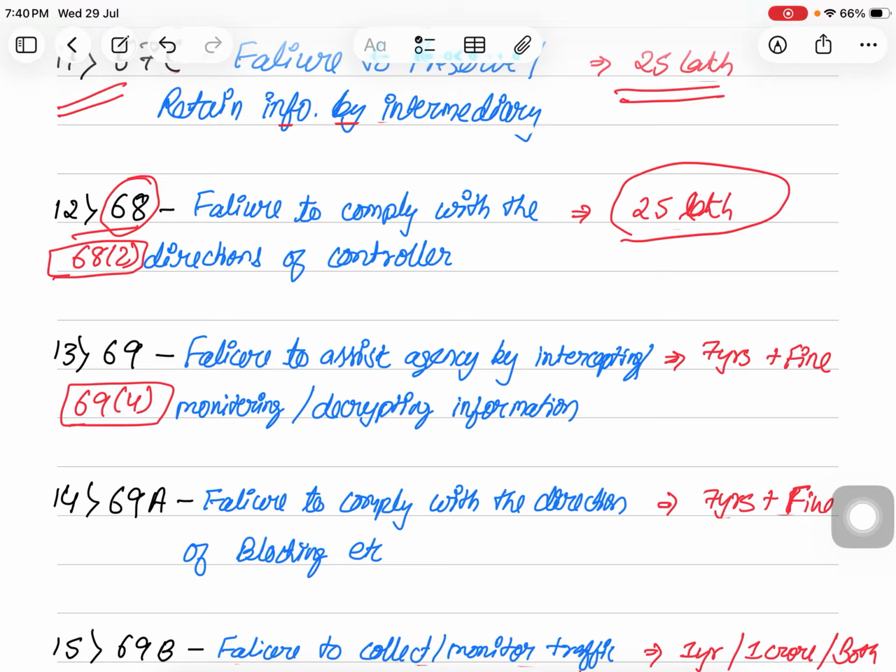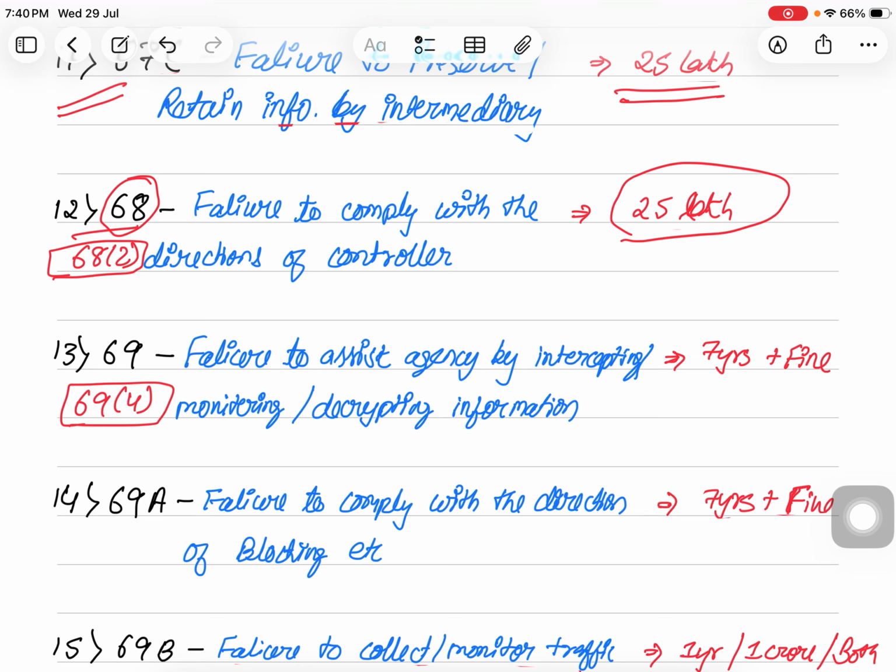Next is section 69, which is failure to assist the agency by intercepting, monitoring and decrypting information. Now again, section 69 gives power to the agencies, for the purpose of investigation, and the agency can direct any person, including an intermediary, to intercept the information, monitor the information, or whenever it is encrypted, like say WhatsApp chats and messages which are encrypted, they can tell them to decrypt as well.